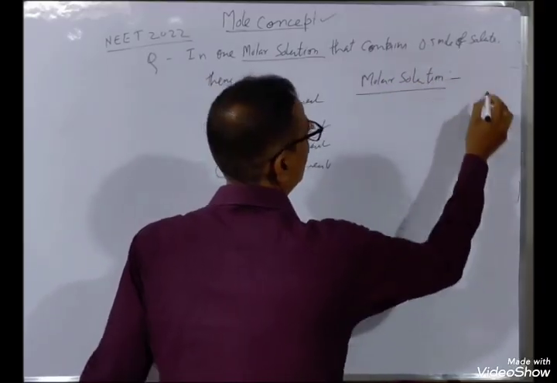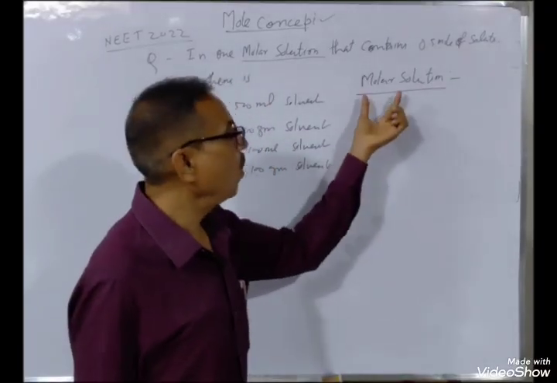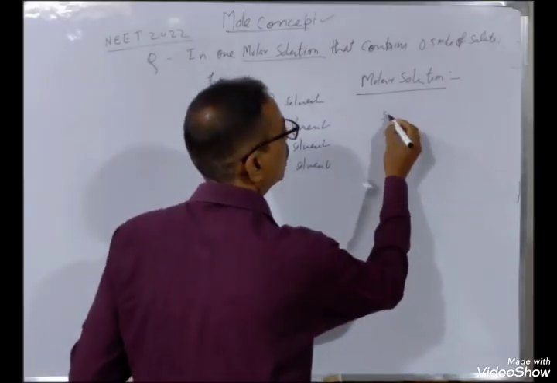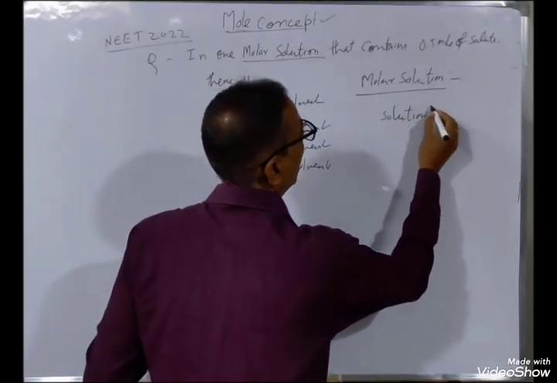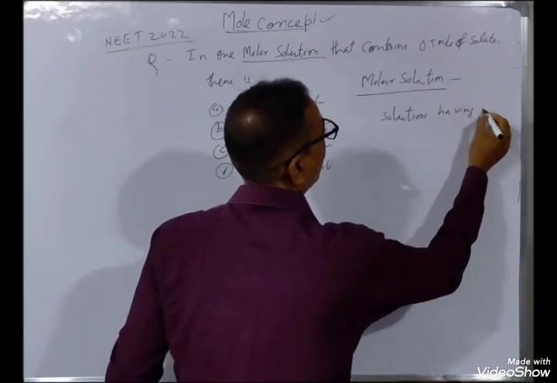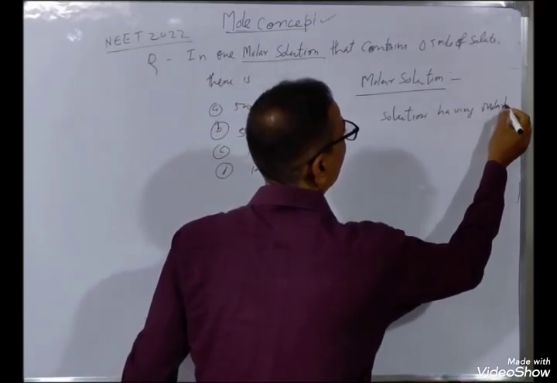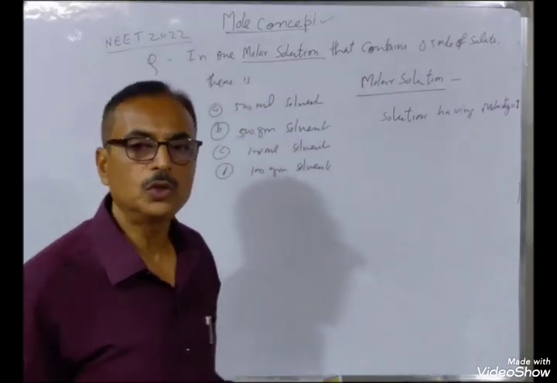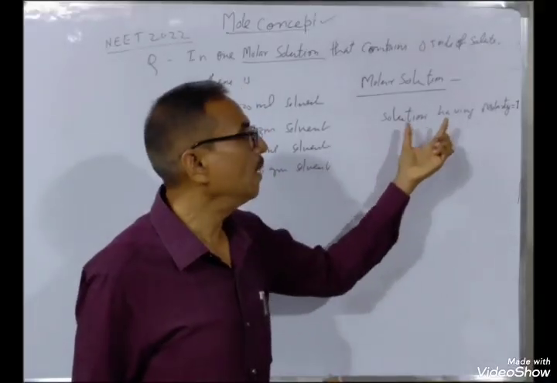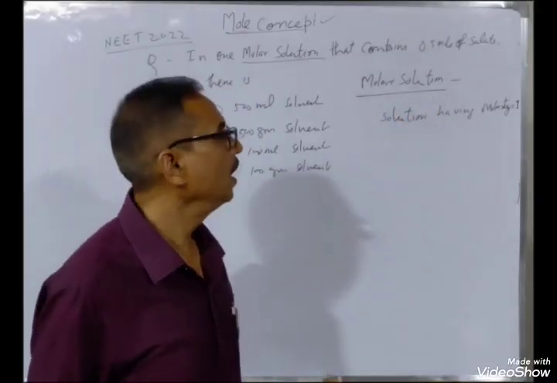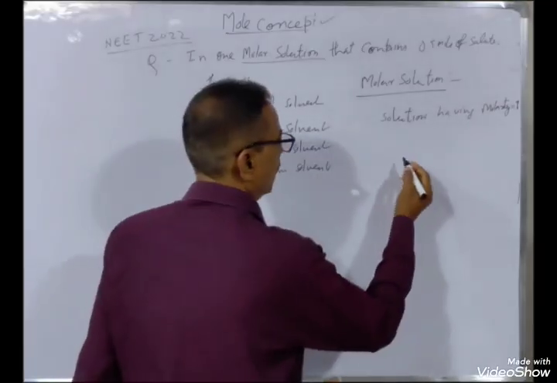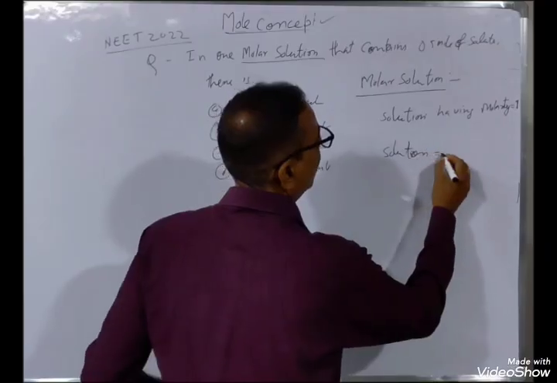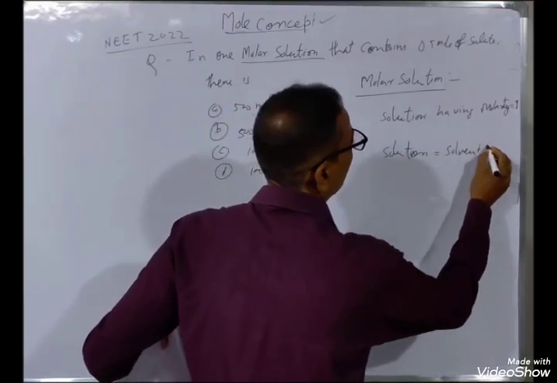Molar solution stands for 1 gram mole in 1 liter of solution. Molar solution means a solution having molarity 1. Any solution which has molarity 1 is a molar solution. Then what is molarity? Let me tell you. A solution is made of solvent plus solute.